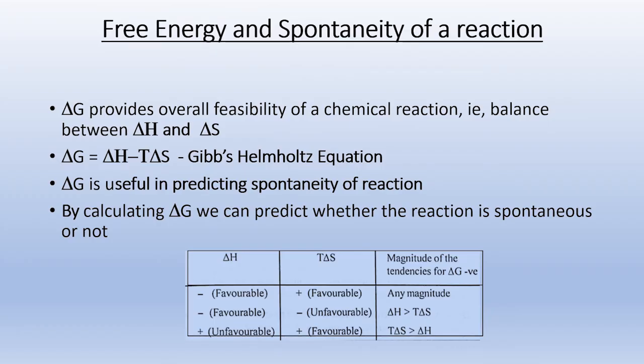In addition to entropy, we have a more convenient term to represent the feasibility of a reaction, that is called free energy. Free energy gives a direct correlation with the spontaneity of a reaction. Free energy is the maximum amount of energy that is available for useful work, and it is denoted by the letter G. Delta G represents the change in free energy, and this delta G provides the overall feasibility of a chemical reaction. That is the balance between delta H and delta S.